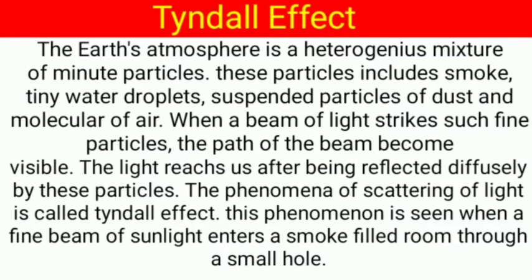The light reaches us after being reflected diffusely by these particles. This phenomenon of scattering of light is called the Tyndall effect. It is seen when a fine beam of light enters a smoke filled room through a small hole.